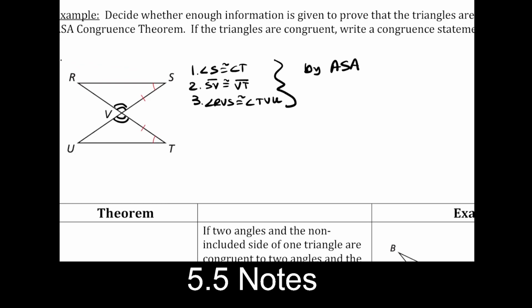Choose your triangle congruence order. Triangle RSV is congruent to triangle, and we need to go with UTV. Okay. So again, this is angle, side, angle. We're almost done with the theorems.